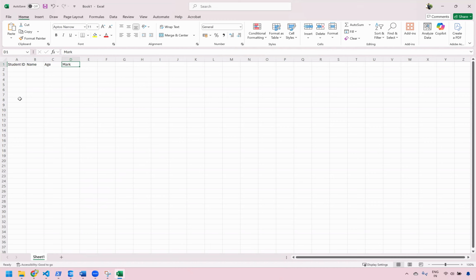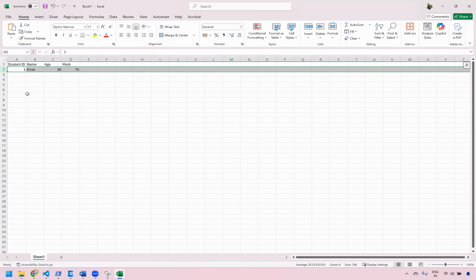Now, what does a row tell us? Let me say this is student ID 1, the name is Kiran, the age is 30, and the marks he has scored are 75. What does a row tell us?